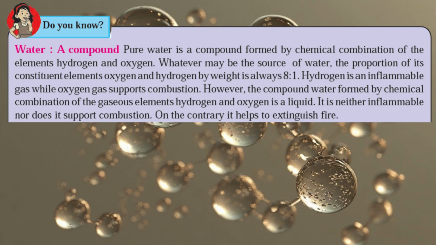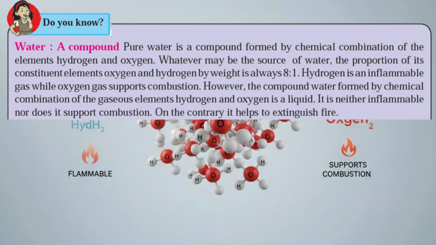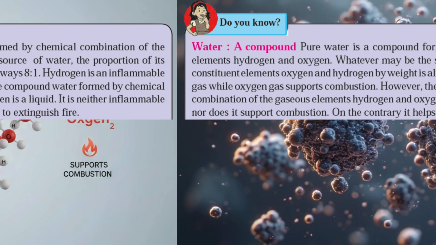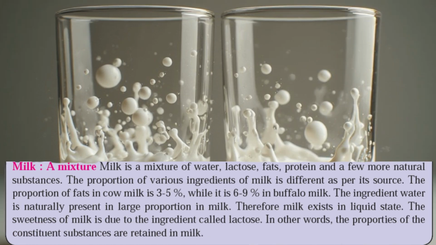Do you know? Water. A compound, pure water, is a compound formed by chemical combination of the elements hydrogen and oxygen. Whatever may be the source of water, the proportion of its constituent elements oxygen and hydrogen by weight is always 8:1. Hydrogen is an inflammable gas while oxygen gas supports combustion. However, the compound water formed by chemical combination of the gaseous elements hydrogen and oxygen is a liquid. It is neither inflammable nor does it support combustion. On the contrary, it helps to extinguish fire.